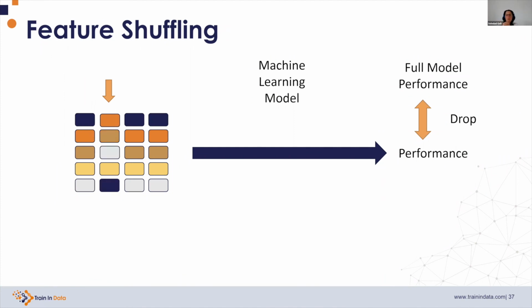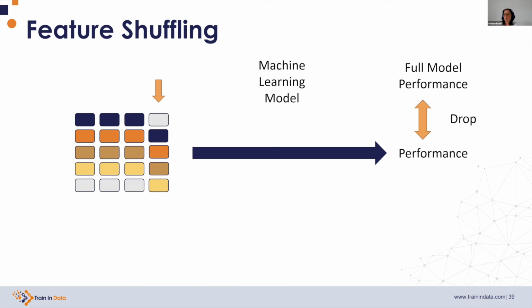Then we move on and shuffle the second feature, and we repeat the procedure. We take this dataset, we use the machine learning model, obtain a prediction, determine a performance metric, and see if the metric dropped or not. Then we do it with the third feature, and then with the fourth feature.